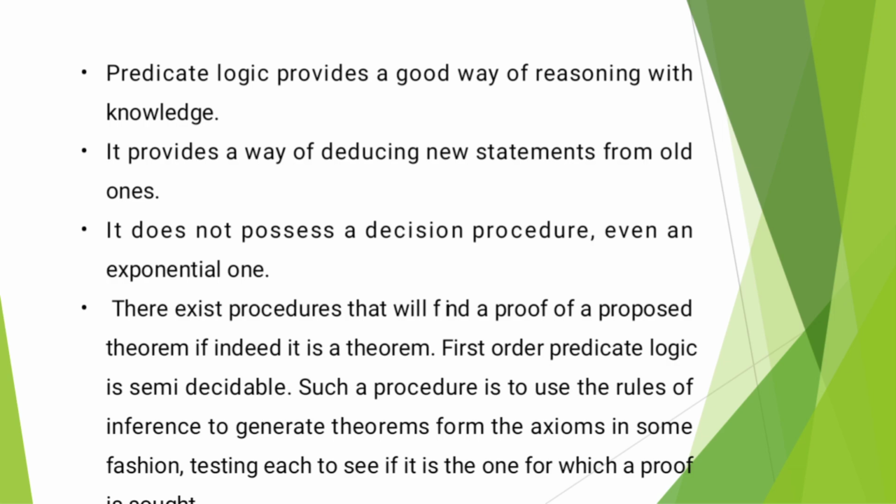That is, first order predicate logic is semi-decidable. Such a procedure is to use the rules of inference to generate theorems from the axioms in some fashion, testing each to see if it is one for which a proof is sought.